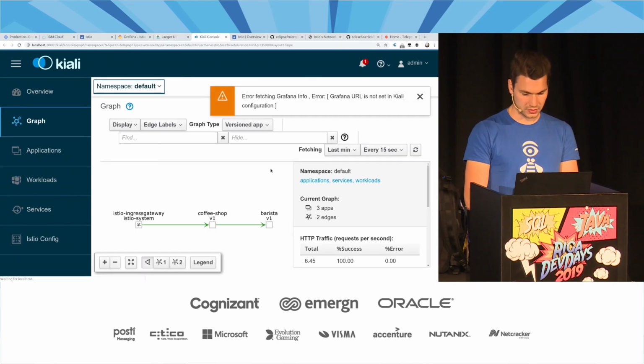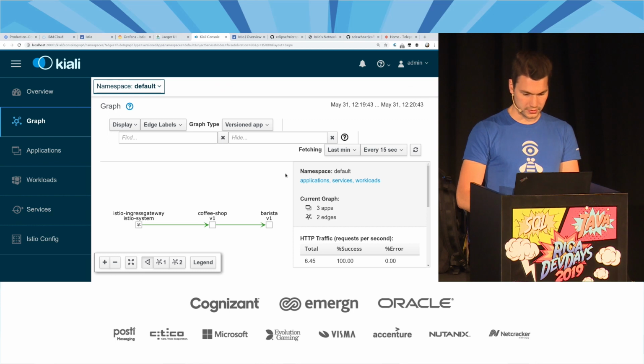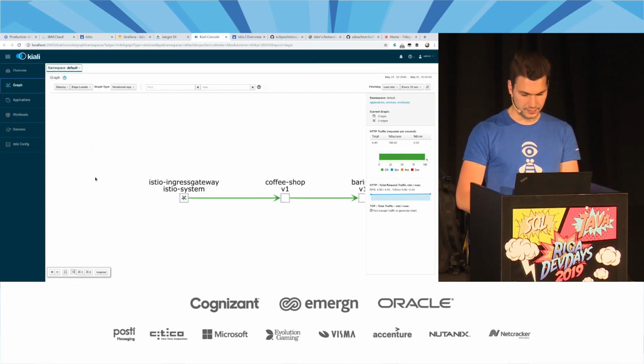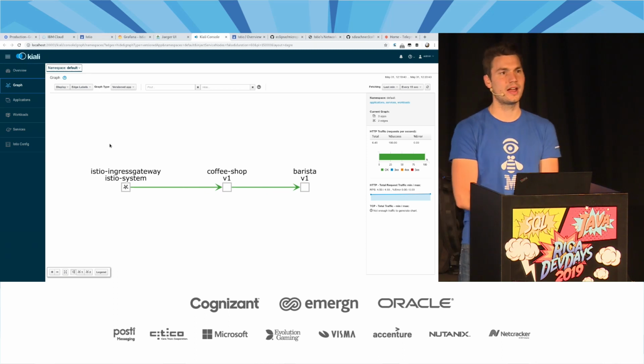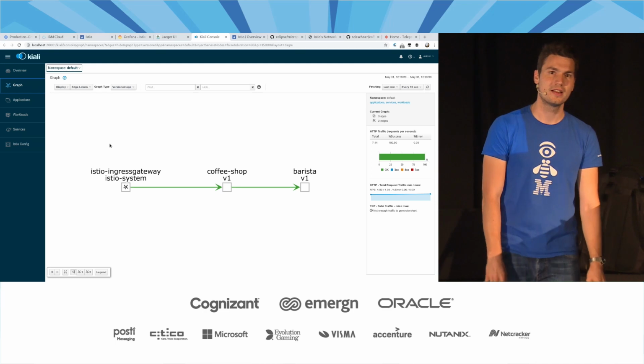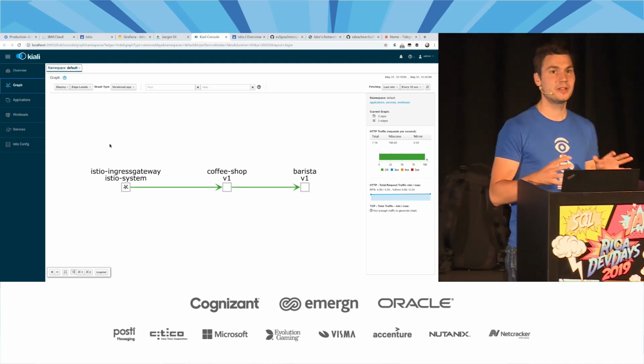Another interesting technology is this one. You might have seen that before. That's Kiali. Kiali is a service graph technology. Let's zoom that in. It shows the graph of our involved applications, like coffee shop and barista, and where the actual communication is happening.